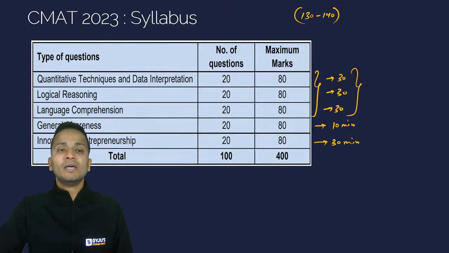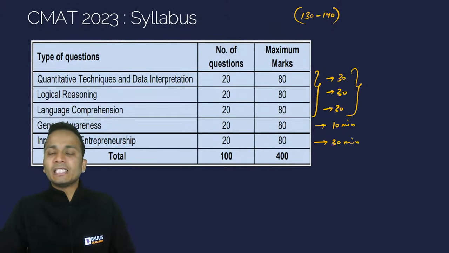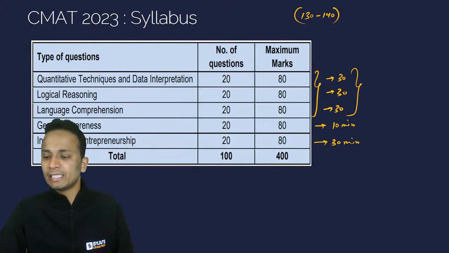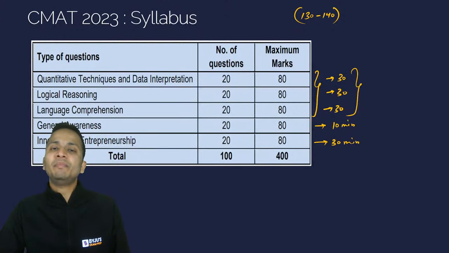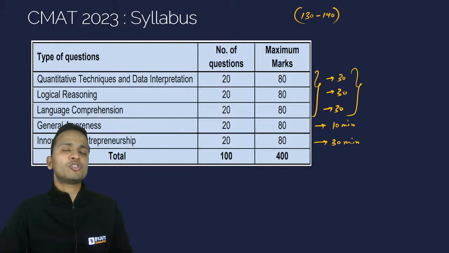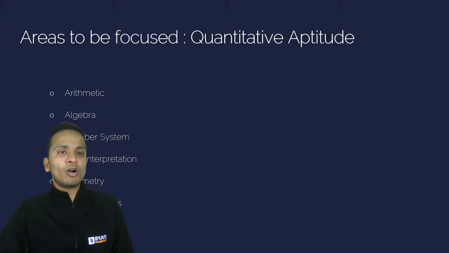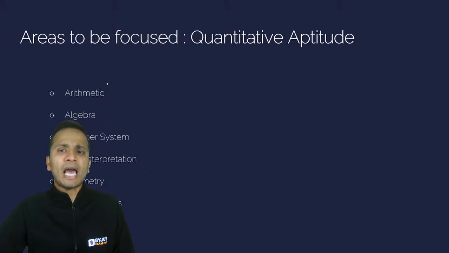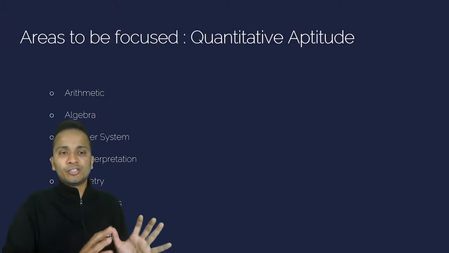Now, this is the entire strategy as far as the allocation of time is concerned that I do for this entire examination, making sure that I'll be leaving at least 30-35 minutes of buffer time towards the end, which I always do in a paper in which we don't have any sectional time limits, right? Now, moving forward and talking about the areas which will be tested in quantitative aptitude, almost every area, like we have seen questions coming up from almost every area in the last few years.